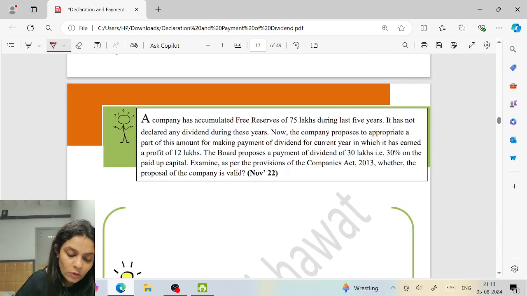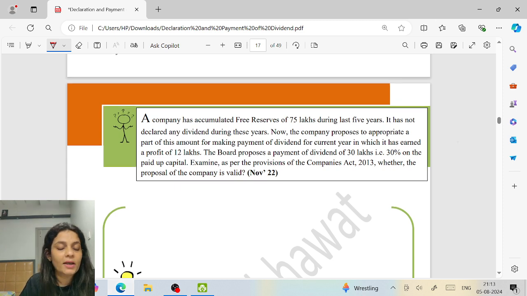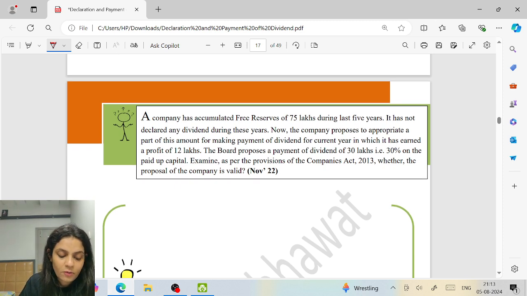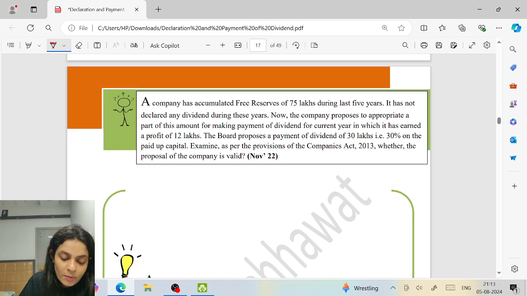A company has accumulated free reserves of 75 lakhs during the last 5 years. It has not declared any dividend during these years. Now the company proposes to appropriate a part of this amount for making payment of dividend for the current year, in which it has earned a profit of 12 lakh. The board proposes a payment of dividend of 30 lakhs, that is 30% on the paid up capital. That means my paid up capital is how much? 1 crore.